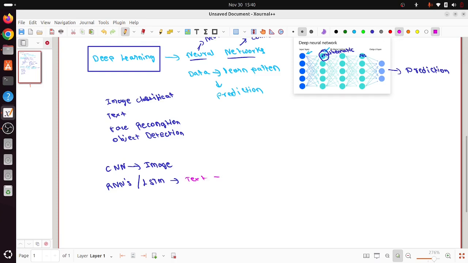When you say text data, it's human spoken or human written text, like our natural language. These were the algorithms for that, the RNNs and LSTMs.